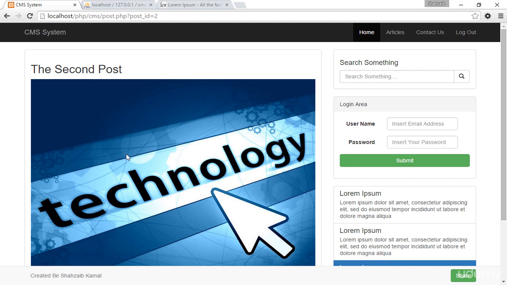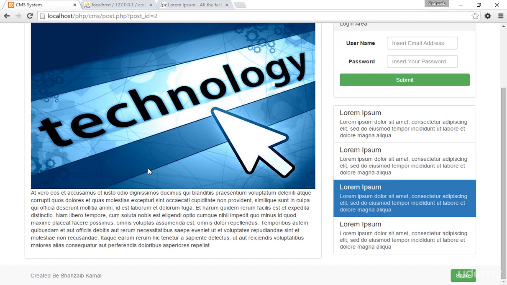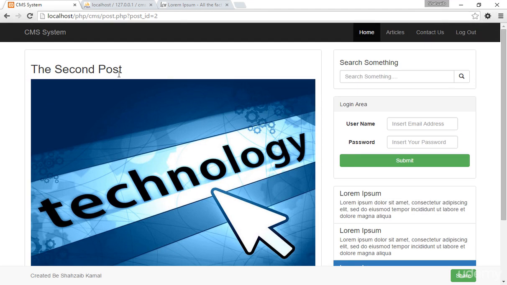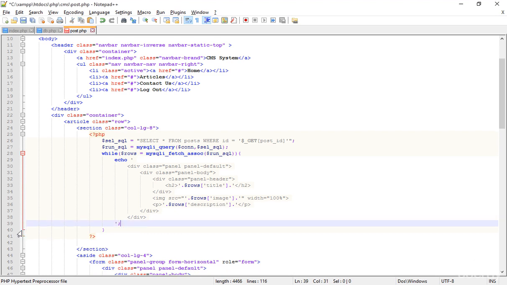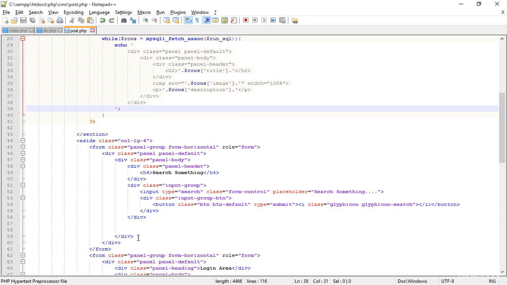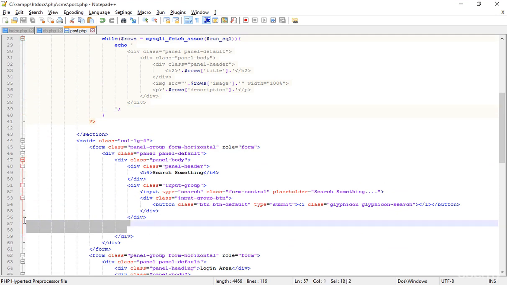So I hope you understood how to do that, and really simply how to print the data from the database, and how in the same page, the post.php, we can receive multiple posts. Actually, we don't need to create multiple pages for multiple posts. Simply we can do this by using this simple technique. You can see that we didn't add a lot of code in this page, but we've done what we wanted.